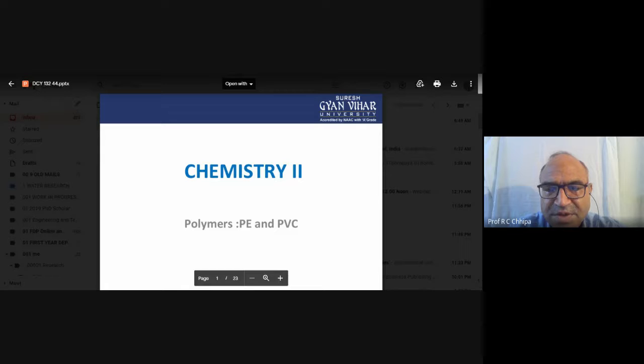Polyvinyl chloride is one of the polymers used in different aspects of life, including the technologies. Polymers are high molecular weight compounds, and those are a chain of monomers. So polymers means high molecular weight compounds where one monomer is linked with another monomer and forms a large chain.